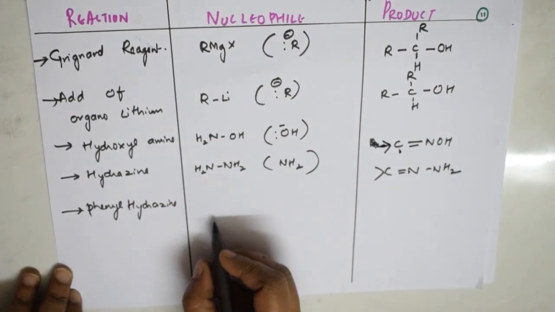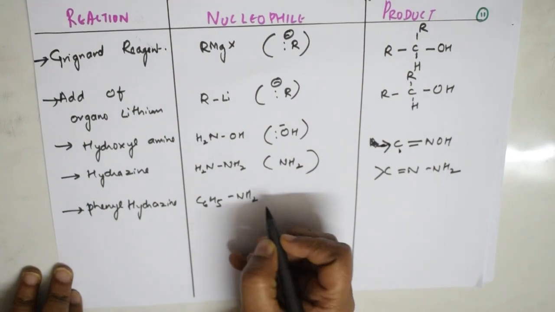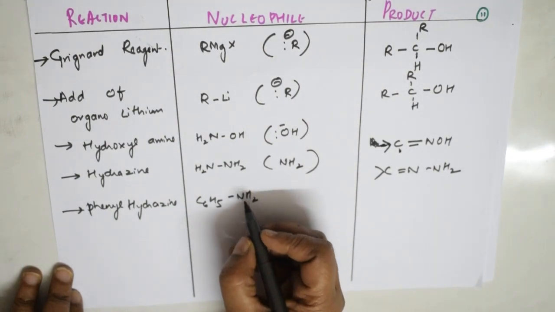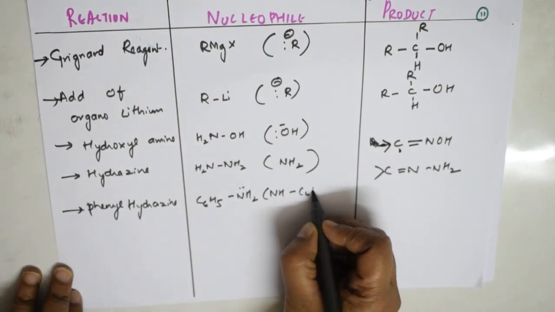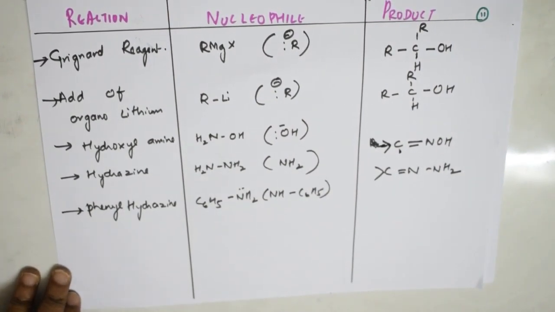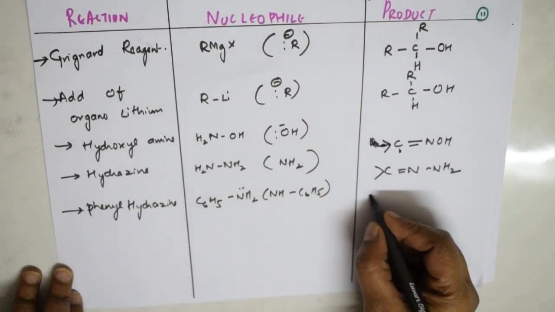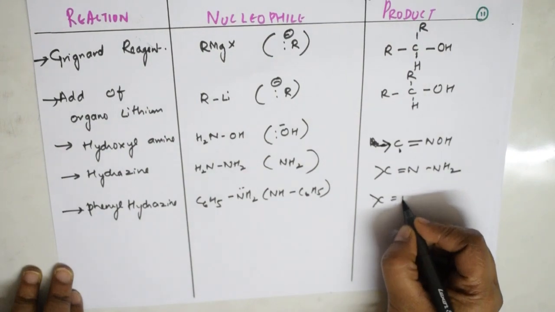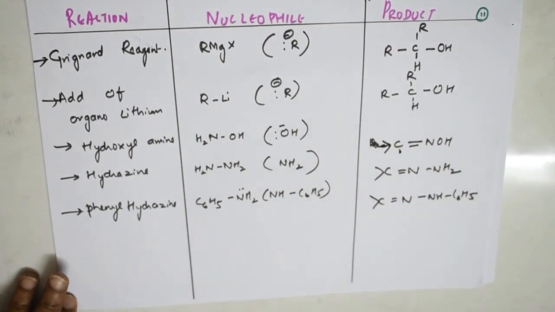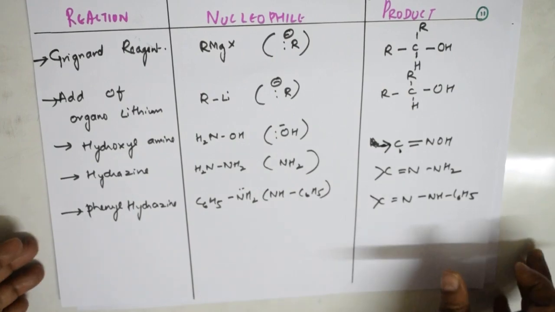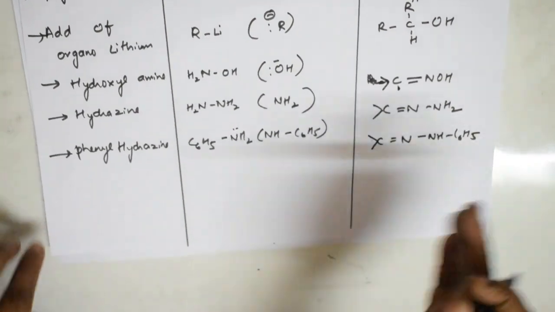What is the formula? Phenylhydrazine formula is C6H5NHNH2. Now the product formed is nothing but double bond NHC6H5. This is phenylhydrazone. Correct.